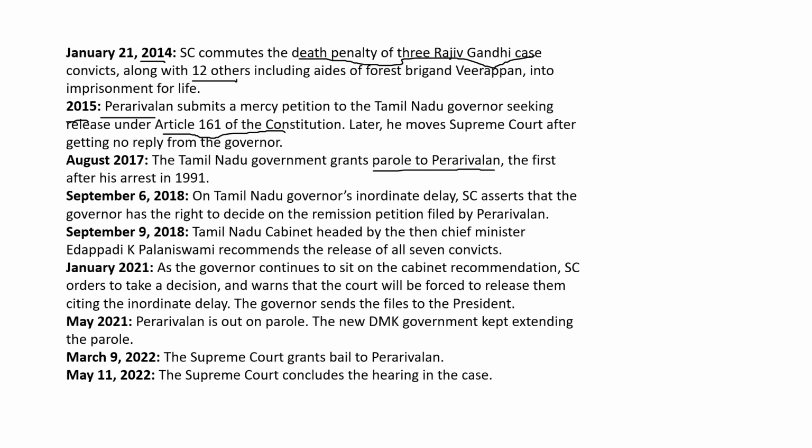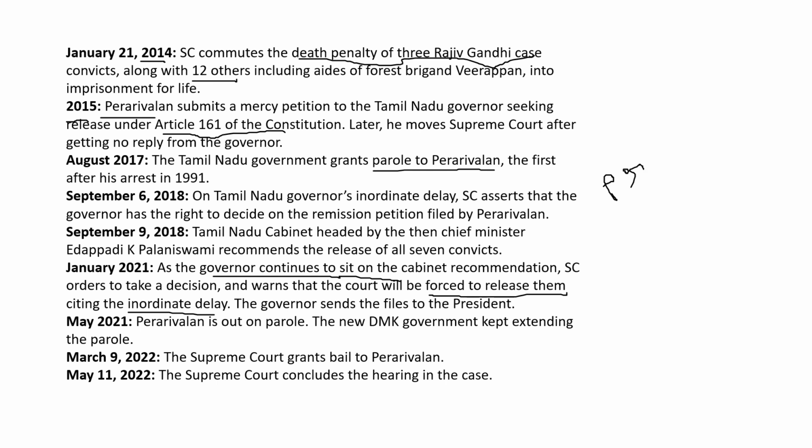And also what happened in 2021, the Supreme Court asked the governor why he was not giving any decision regarding the mercy petition submitted by Perarivalan. It even told the governor that if he won't take any decision, then it will be forced to release these people because of inordinate delay. At this point of time, what this governor did is he sent this mercy petition to the president. Even the president did not respond. Even he kept it with him.